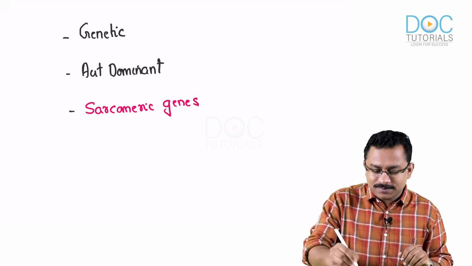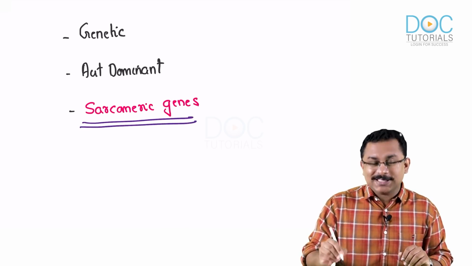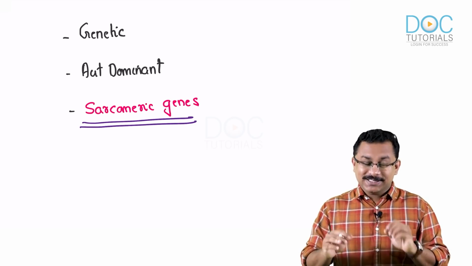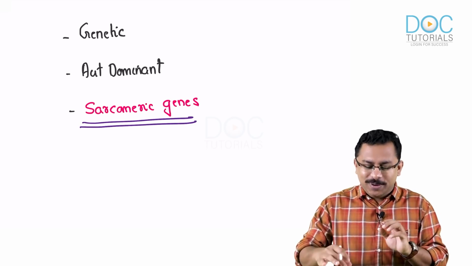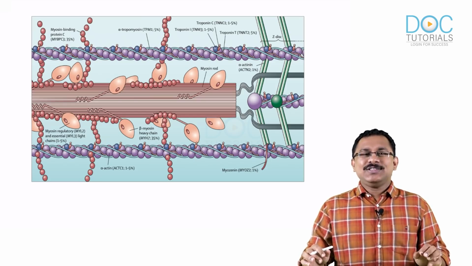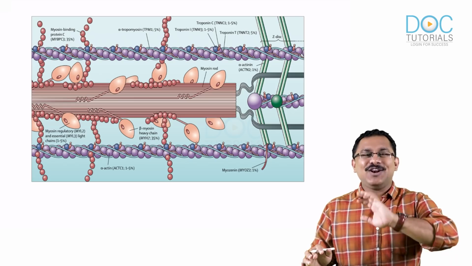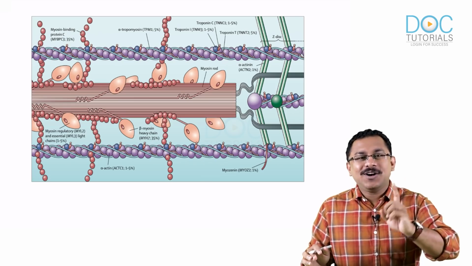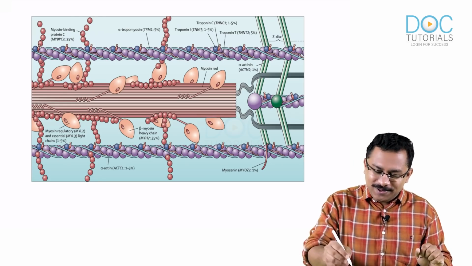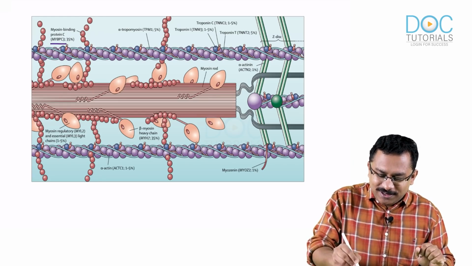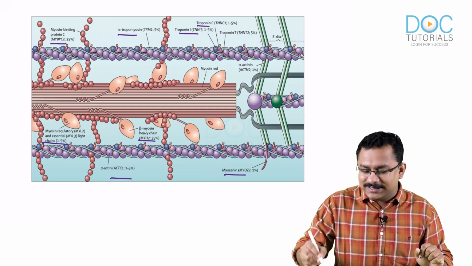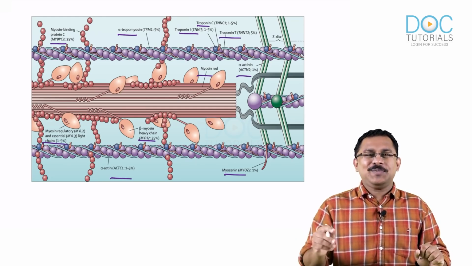Very important. Now, if you ask me specifically which sarcomeric gene, first of all, let me scare you by a picture. In the sarcomere there are lots of genes, and all these gene mutations can result in hypertrophic cardiomyopathy.